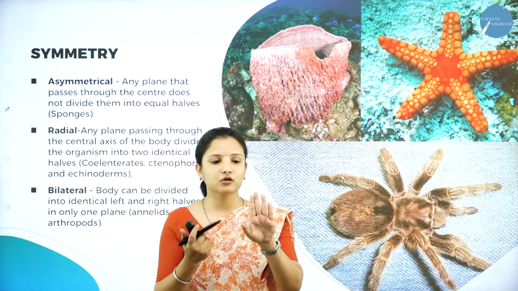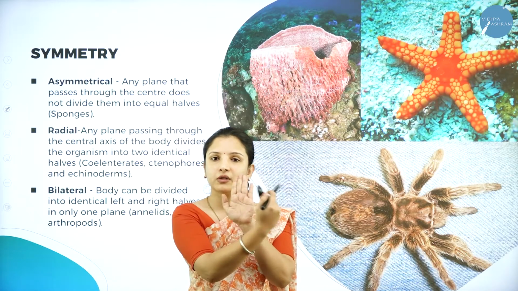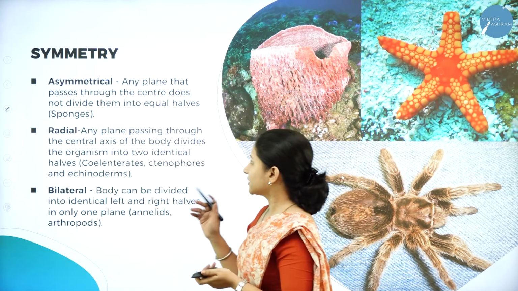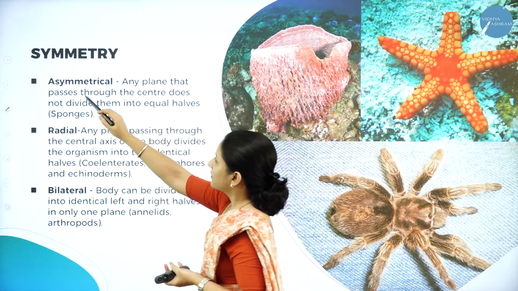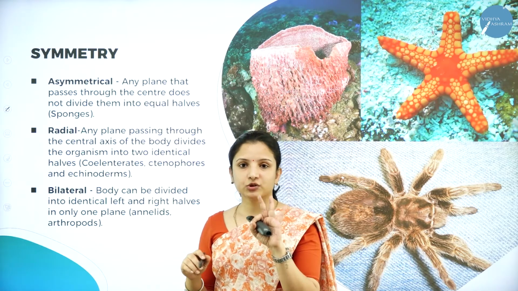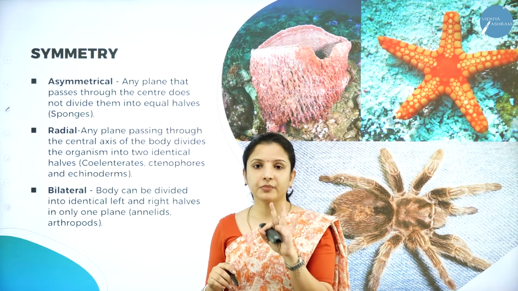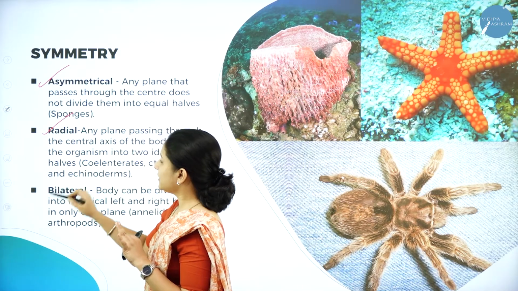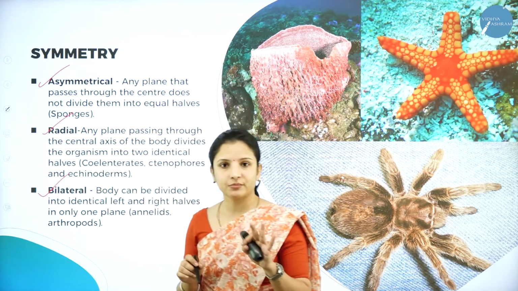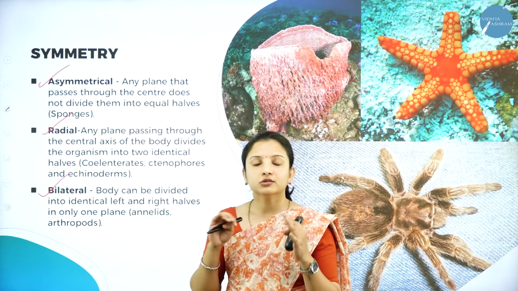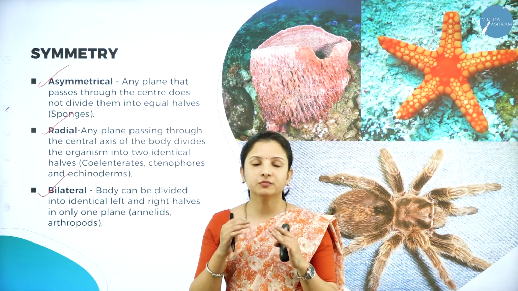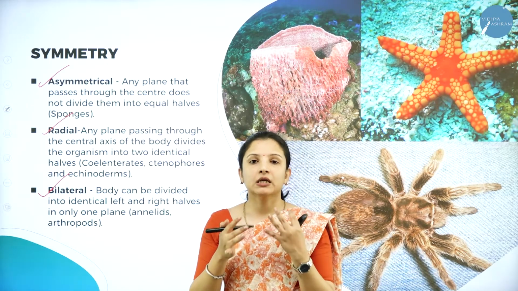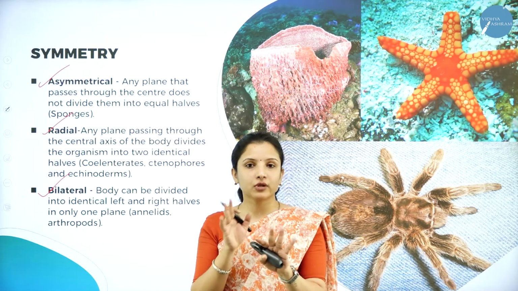The same with the finger also. You just draw a line here, it will be cut into two halves. So that is nothing but symmetry. Under symmetry, there are three types. The classification is done based on whether it is asymmetrical, radially symmetrical or bilaterally symmetrical. Asymmetrical: whenever the prefix A comes, it means there is no symmetry. It cannot be cut into two equal halves.